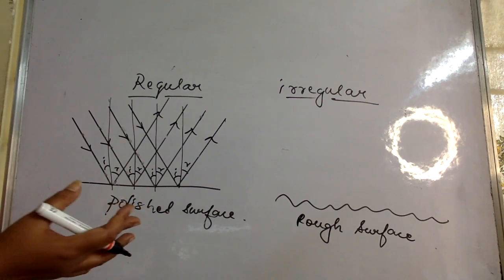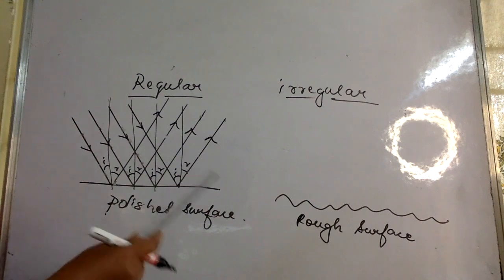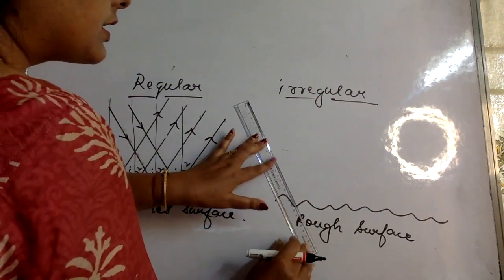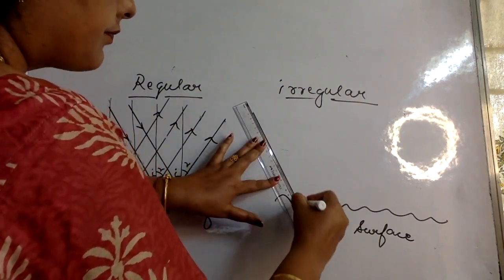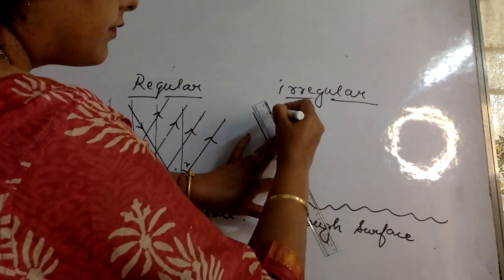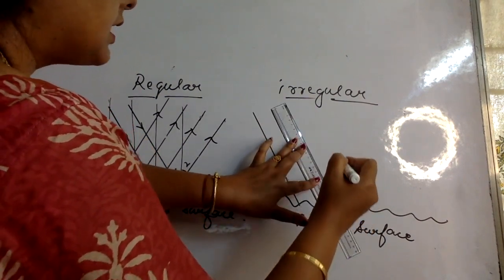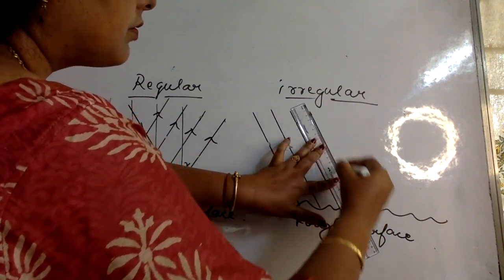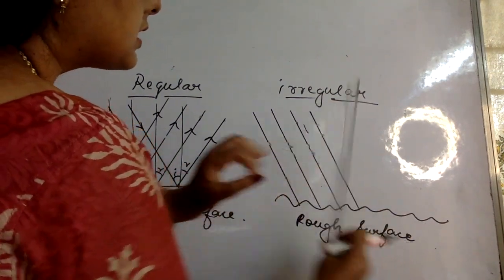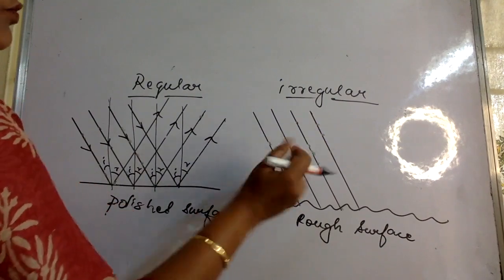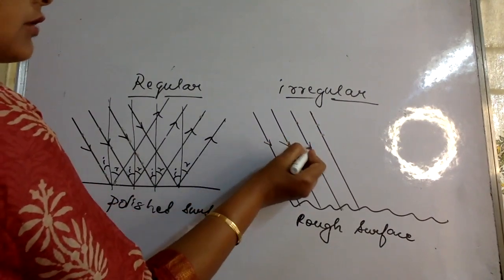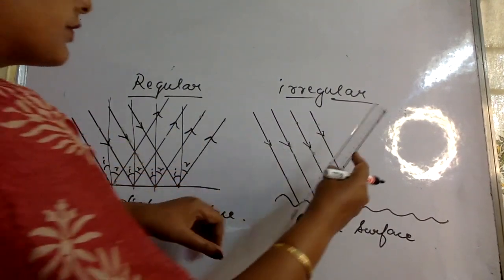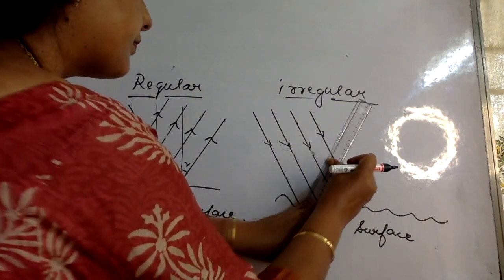Okay. Now if I take the rough surface, let me draw a few incident rays again. Again the rays I am drawing are parallel. So I have four incident rays which are parallel to one another, and now I'll draw the reflected rays for these. So note.